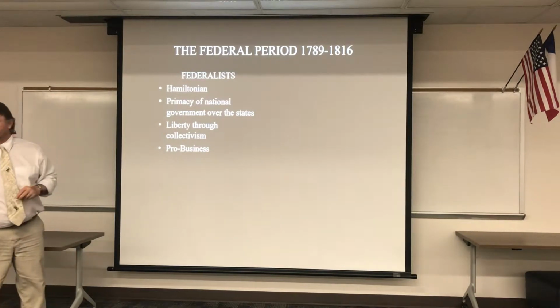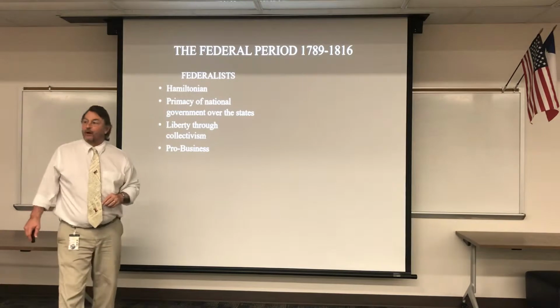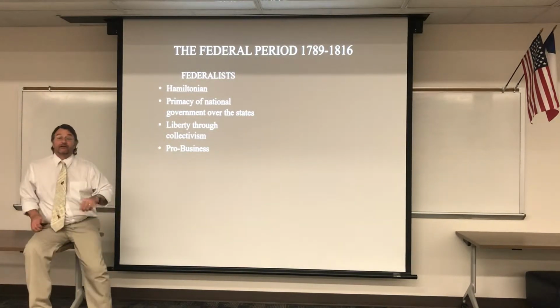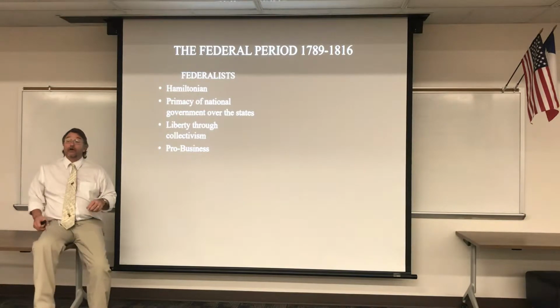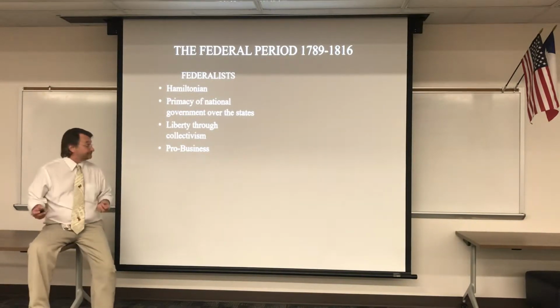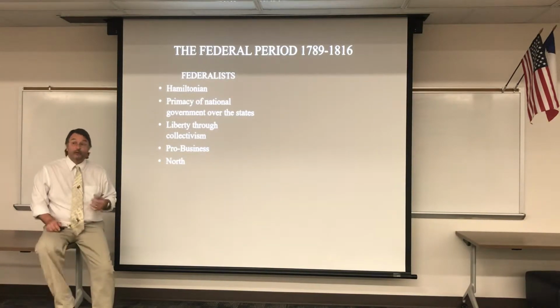They are pro-business. That's why the Gilded Age was dominated by the Republican Party. They were pro-business at the time of Hamilton. Later on, when we talk about economic history, we'll go back and talk about his plan for manufacturers. Okay? They're pretty much centered in the North, in the Northeast.